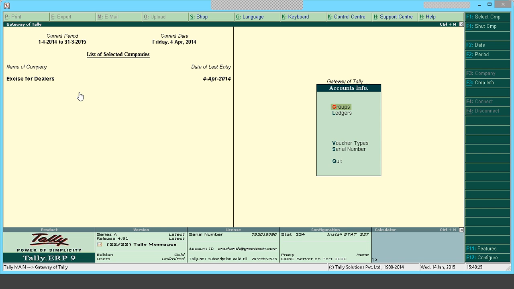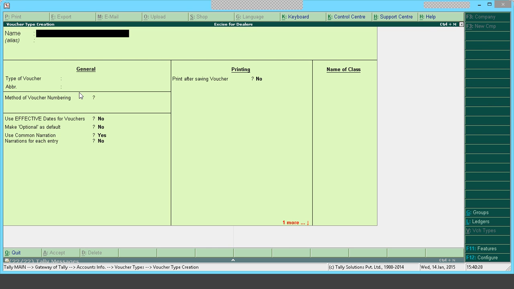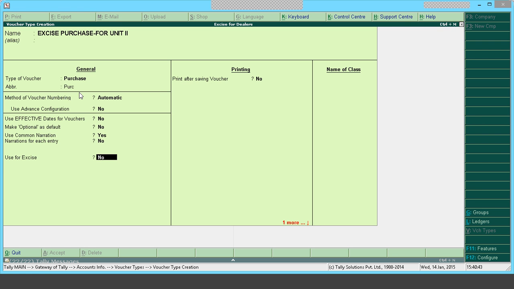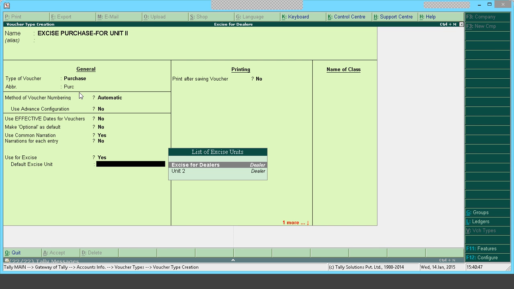Now I'll go to accounts info, voucher type, create. Here I'll create excise purchase for unit 2 under purchase. Use for excise: yes, and here the default excise unit, 2 units will be displayed. One is excise for dealer unit, another one is the newly created unit. So like this, if you have multiple units, they will be listed. You have to tag the voucher type to a specific unit. So I am selecting here unit 2.